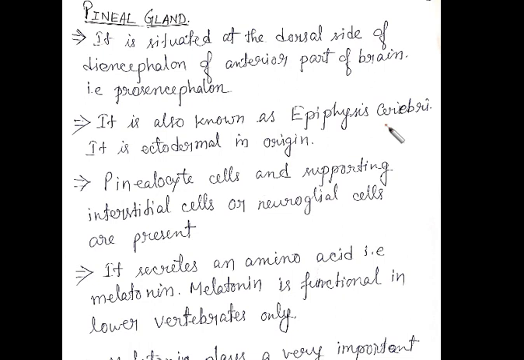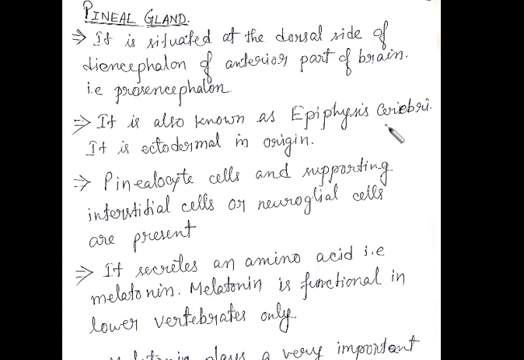The pineal gland has pinealocyte cells and supporting interstitial cells, which are also known as neuroglial cells. So what are the different types of cells we can see if we look inside the gland? There are pinealocyte cells and supporting interstitial cells, also known as neuroglial cells. These are the two different types of cells we can see inside this pineal gland.